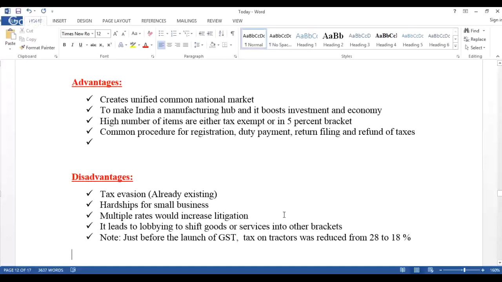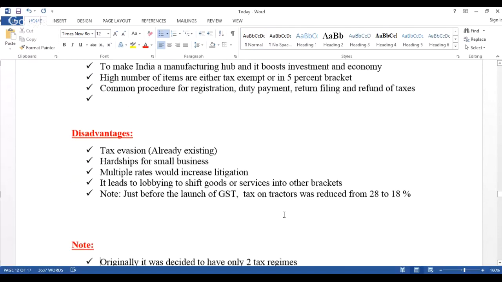That is the reason why, just before the launch of this GST, the tax on tractors, which was originally decided as 28%, has been reduced to 18%. Right? All this happened because of the lobbying. Lobbying is a very, very powerful force, and sometimes the government has to bend its head before that, right? And look at this, so just before the launch of GST, tax on tractors was reduced from 28 to 18%.